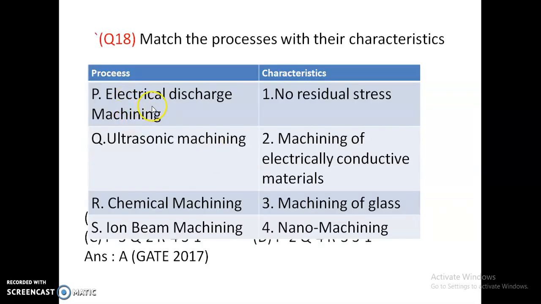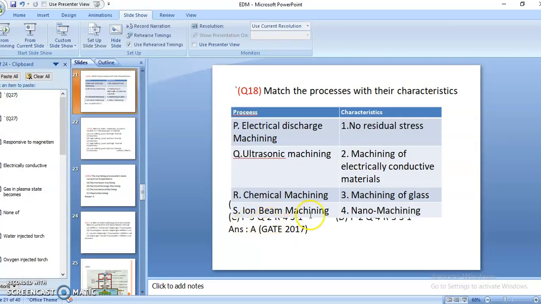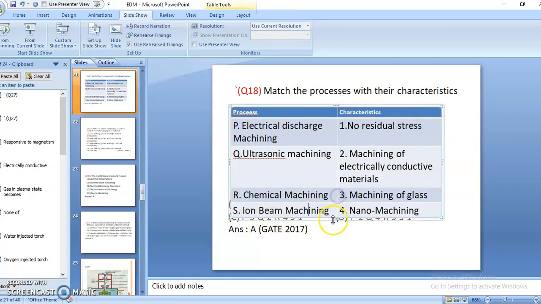Then electric discharge machining, ultrasonic machining, chemical machining, ion beam machining. Machining of glass is done by using ultrasonic machining.